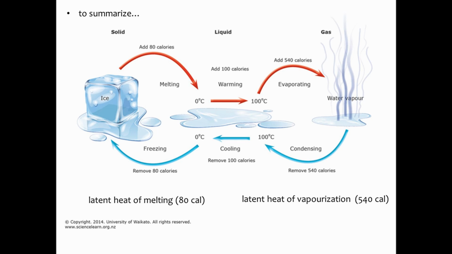If we want to move the opposite way, if we want to take a gas and condense it to form a liquid, then we actually have to take away 540 calories. And once again, if we want to go from a liquid to a solid, we have to remove 80 calories during that process of freezing. And once again, what we're doing here is creating hydrogen bonds and breaking hydrogen bonds.